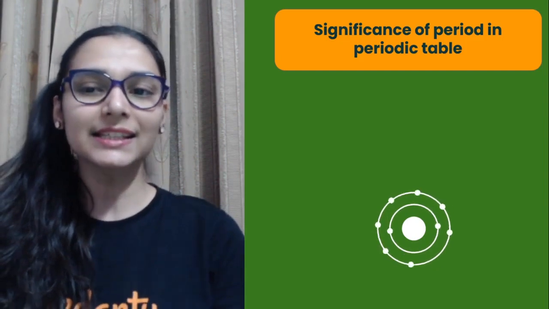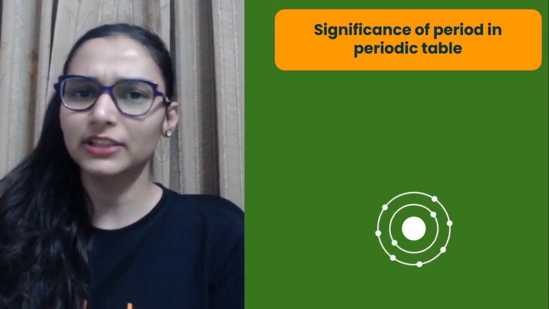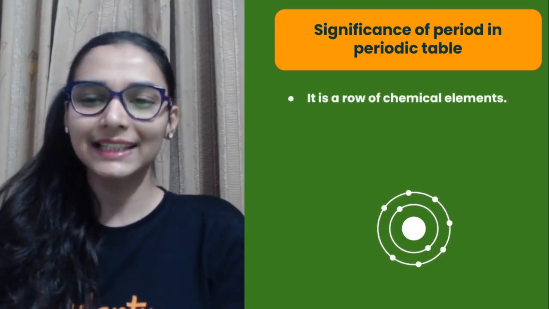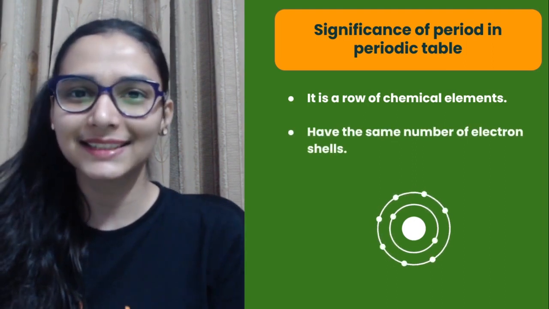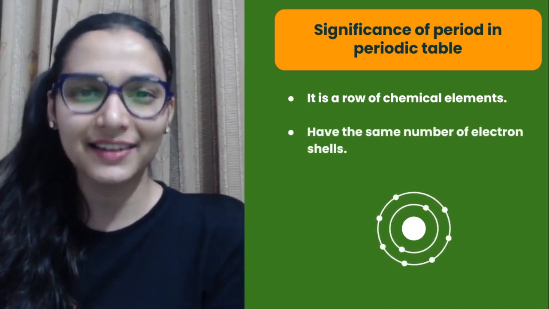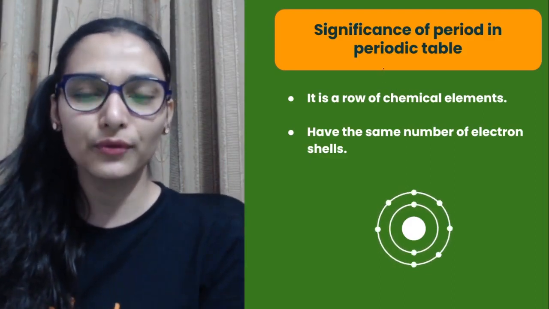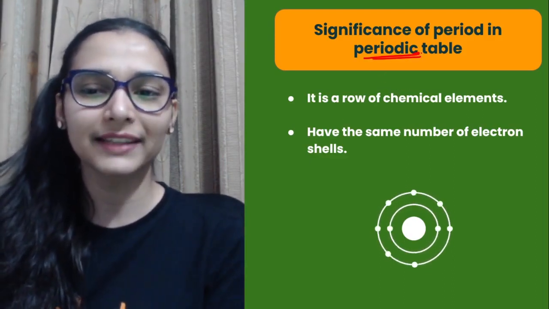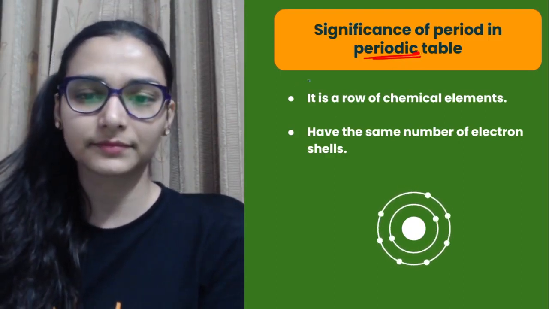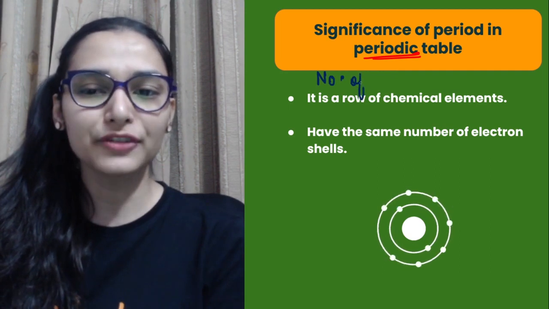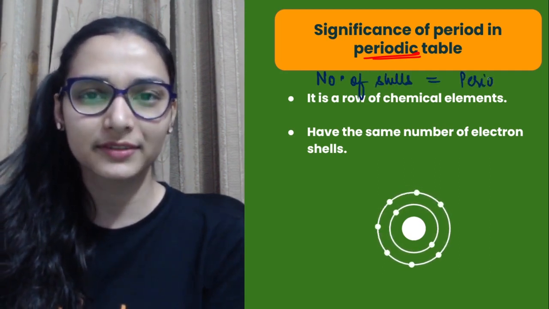Okay, the next thing is the significance of period in the periodic table. So period का significance you should be knowing now. That is clearly telling me the row, right? And the number of shells. How many shells are there in an element, that will be concluded from the period only. So what exactly is the way to find the period of an element? Yeah, if the number of shells is known to you, that will give you the period number.